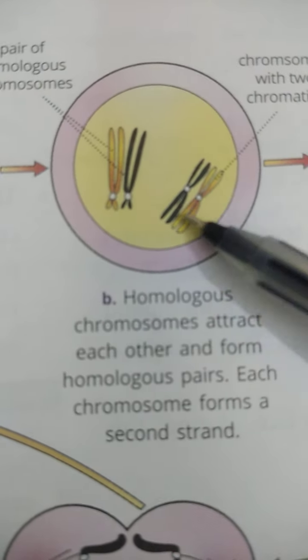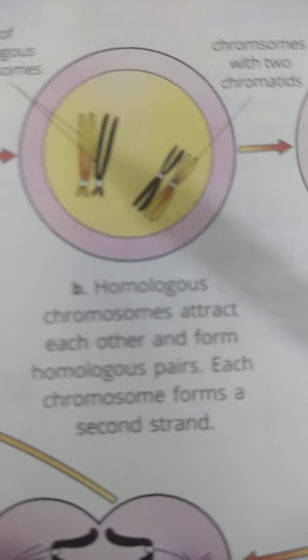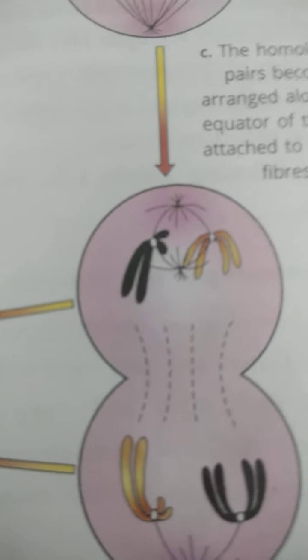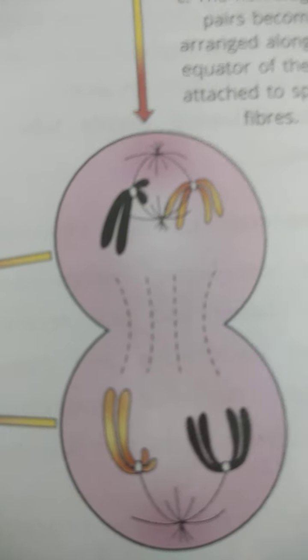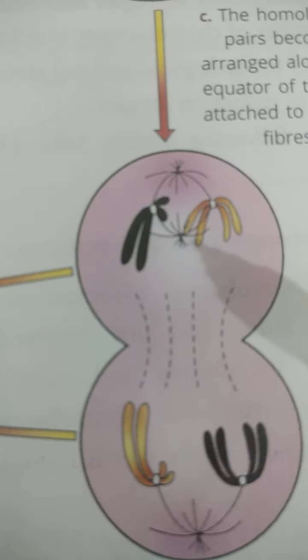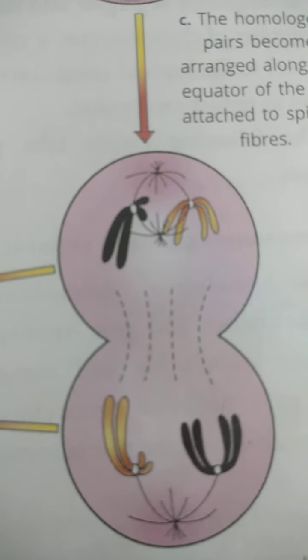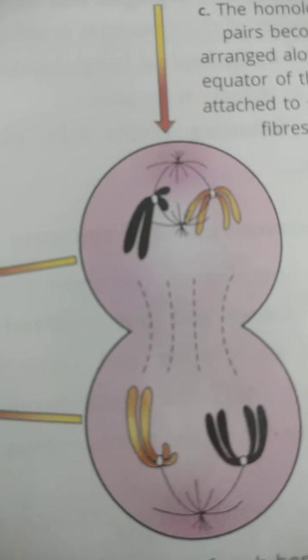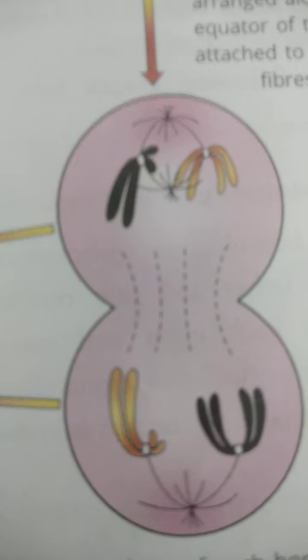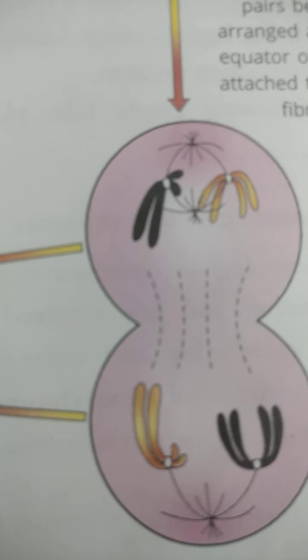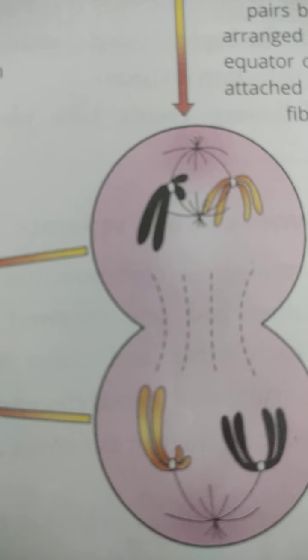When you see here, this is the cell which started meiosis. Here the four chromosomes are there, and after meiosis first, each cell has two chromosomes. So the number of chromosomes becomes haploid in meiosis first. After that, meiosis second, the second meiotic division, starts, exactly like mitosis. As we discussed the different phases of mitosis, in the same way these stages go on in the second meiotic division.